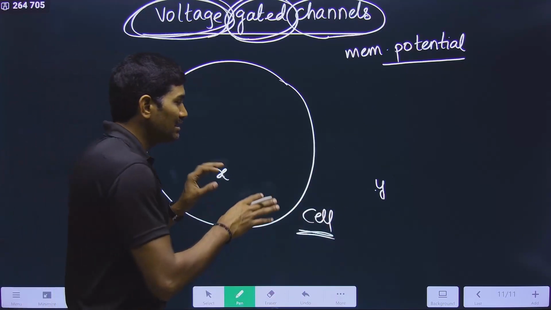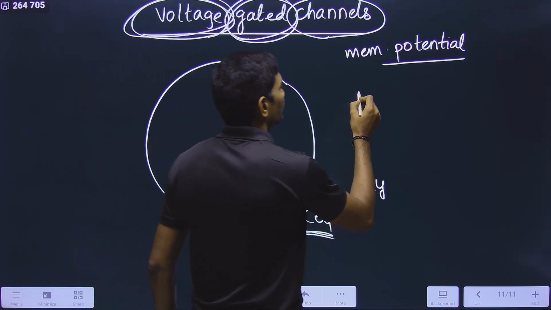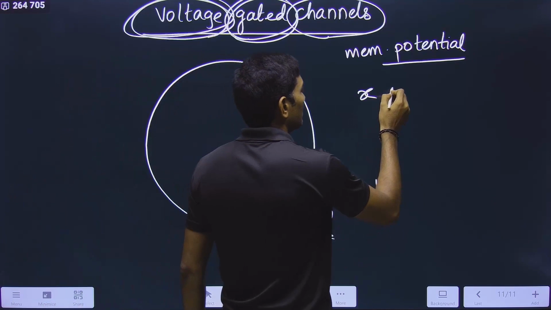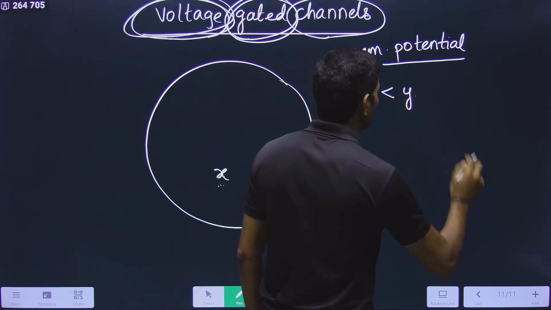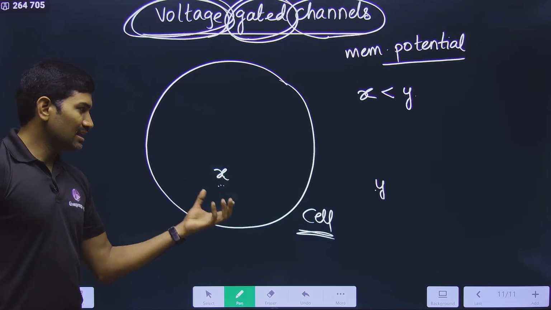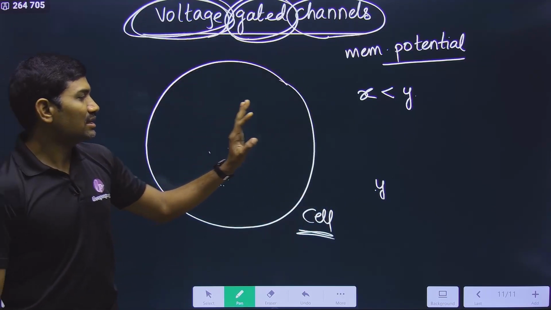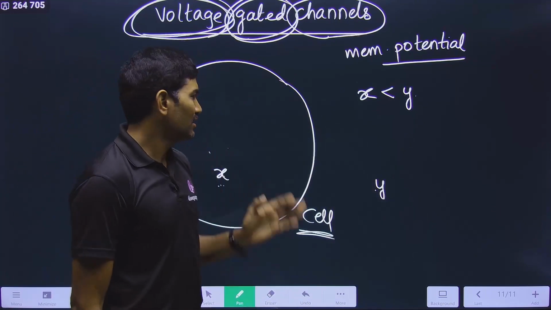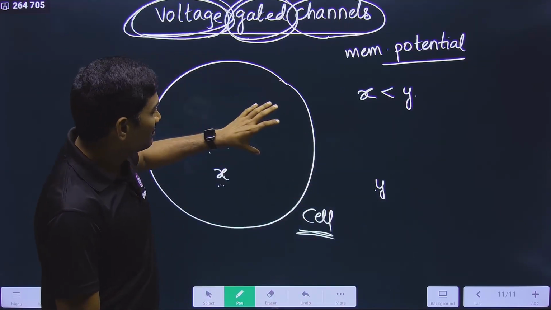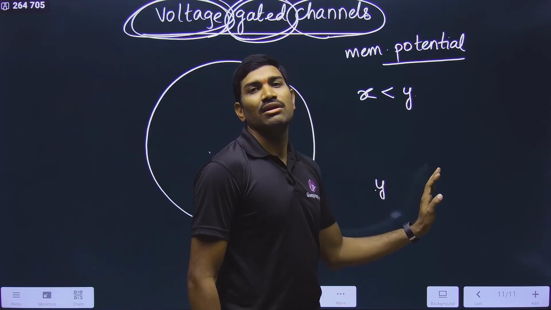Now scientists have calculated these values and observed that the value of x, that means the potential inside the cell, is less than the potential outside the cell. Please observe carefully. We are considering the values across the plasma membrane, that means inside the cell and outside the cell. So what value did they get? Inside the cell it is always lesser when compared with outside.